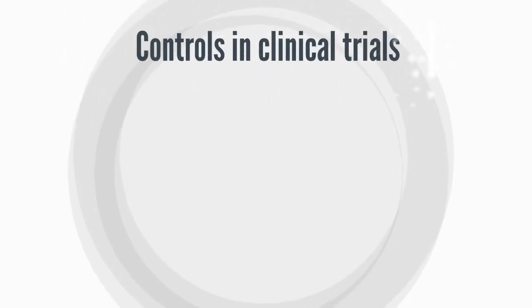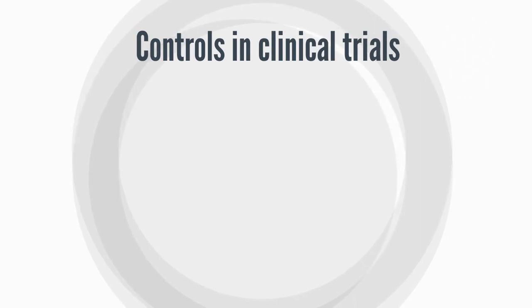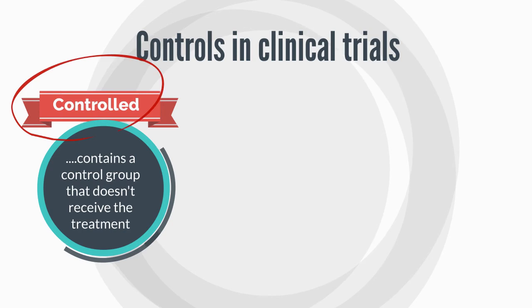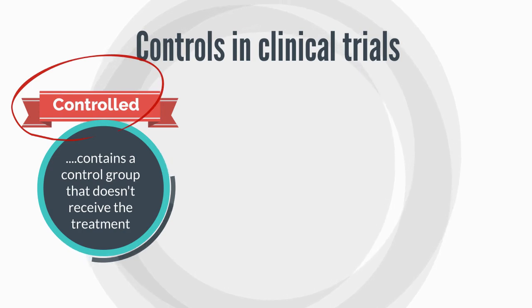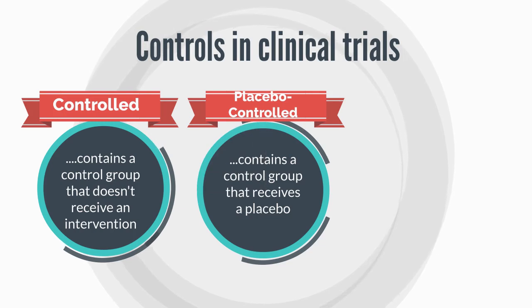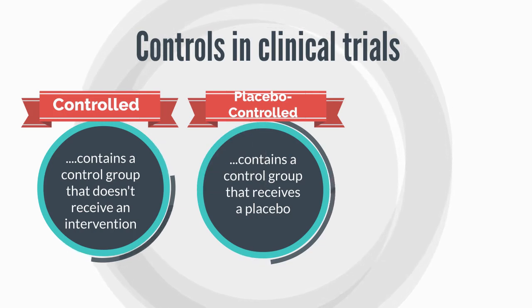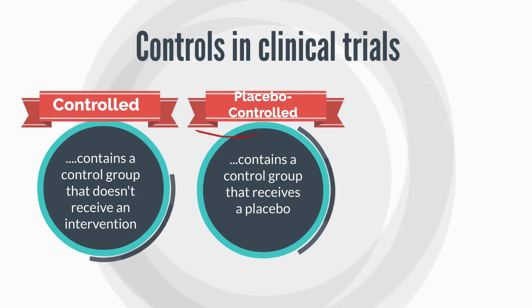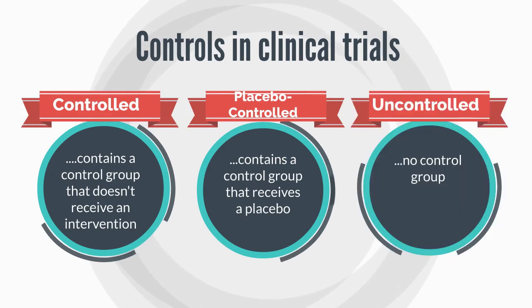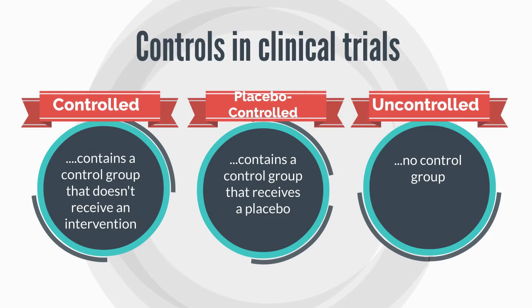When deciding on the groups to be examined in clinical trials, researchers must decide if they are going to include a control group. This control group may receive no treatment, which is referred to as a controlled clinical trial, or they may receive a placebo treatment, a product that is identical to the treatment without including the active treatment ingredient. This is referred to as a placebo-controlled trial. If there is no control group, it is referred to as an uncontrolled trial.